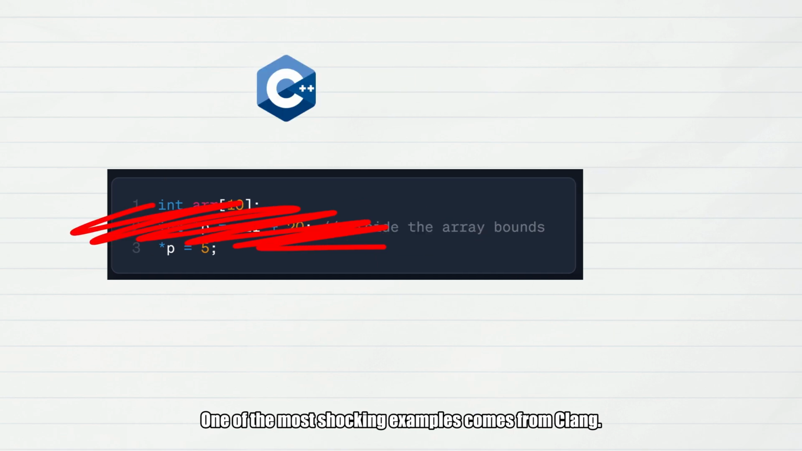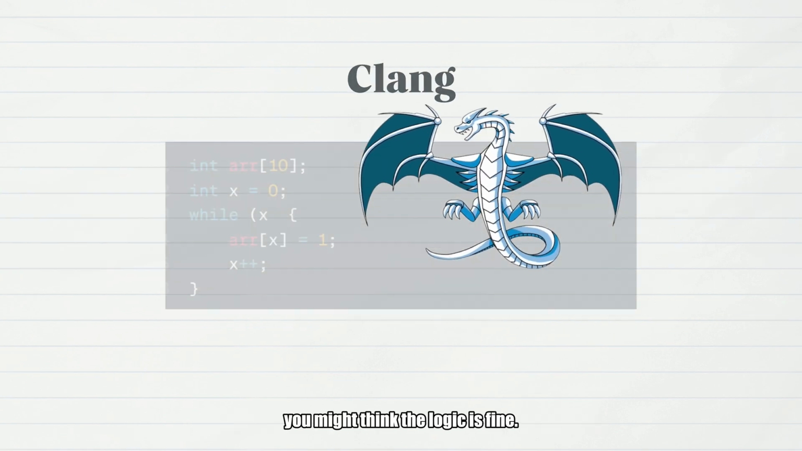One of the most shocking examples comes from Clang. If you write code like this, you might think the logic is fine.